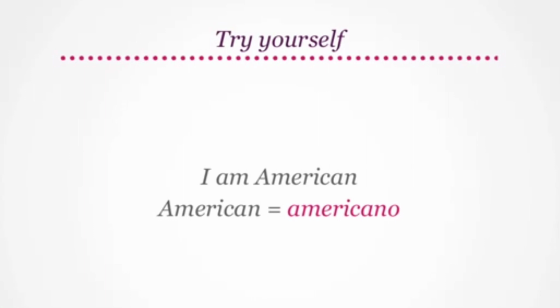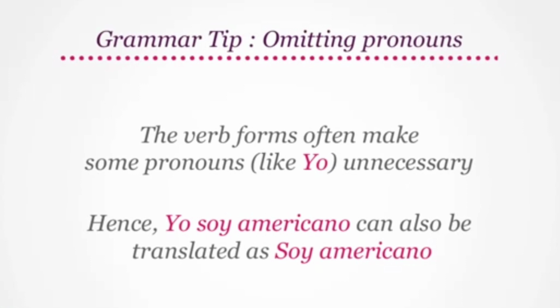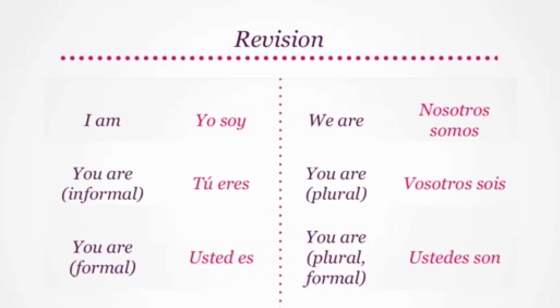How will you say I am American in Spanish? Let me give you a hint. American translates to americano. I am American translates to yo soy americano. Let me share a quick tip here. The verb forms often make pronouns like yo unnecessary. Hence, yo soy americano can also be translated as soy americano. Very good. Let's revise what we learned today.